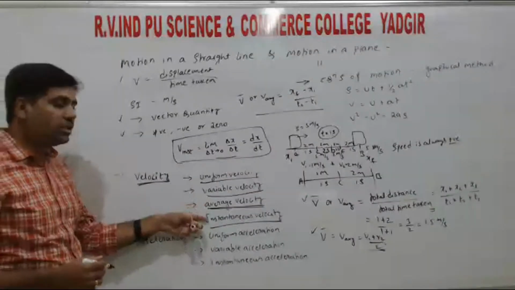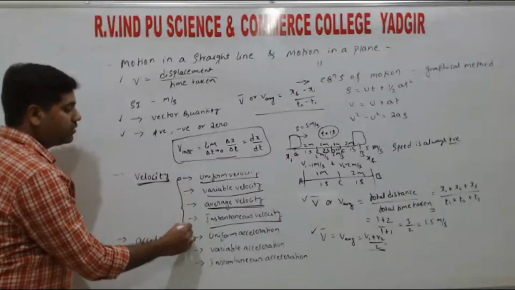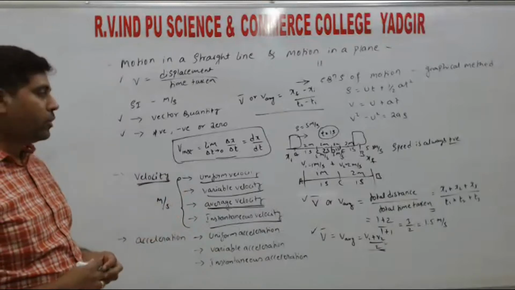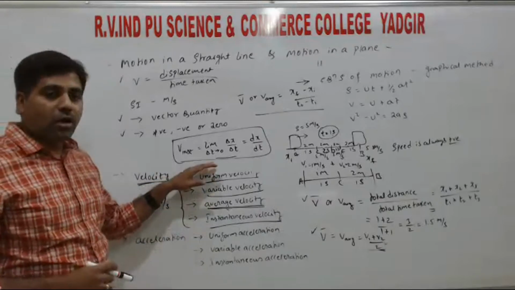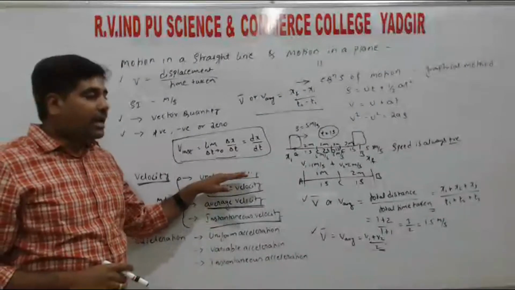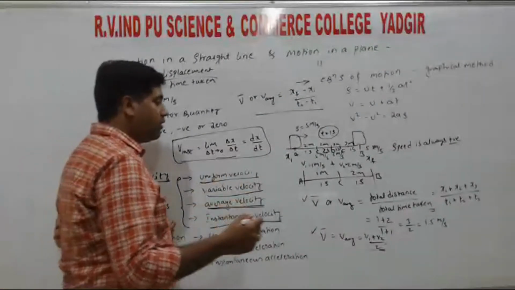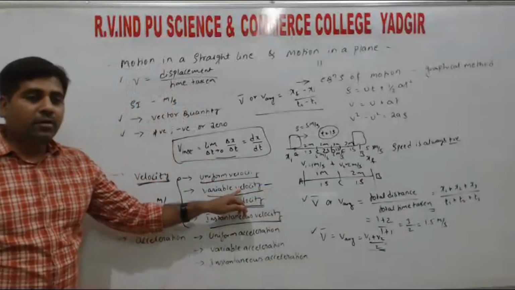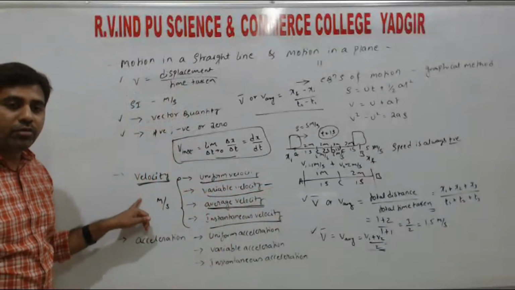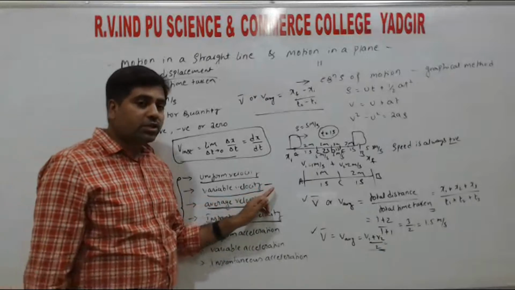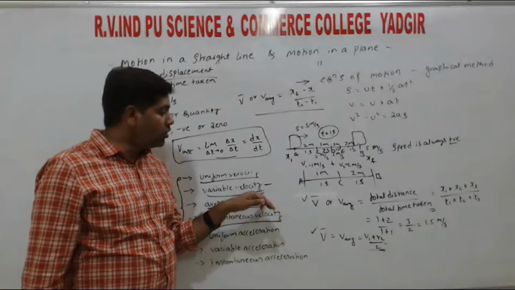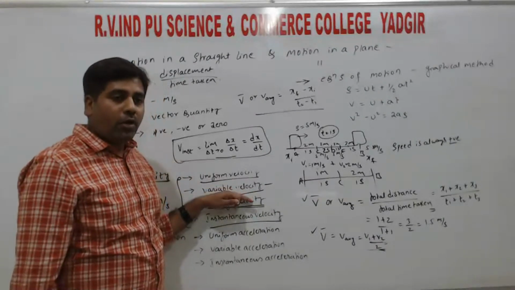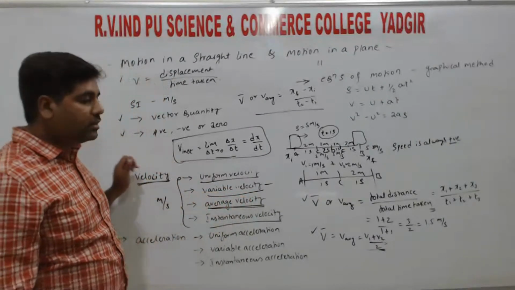So again, all these velocities, the SI unit is the same, that is meter per second, right? So speed and velocity are almost the same, but in variable velocity there is one more point. Velocity is a vector quantity, it has both magnitude and direction. If the direction of the object changes, then the velocity also changes, so we also call it variable velocity. So variable velocity has 3 points.